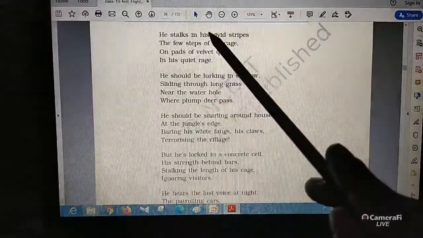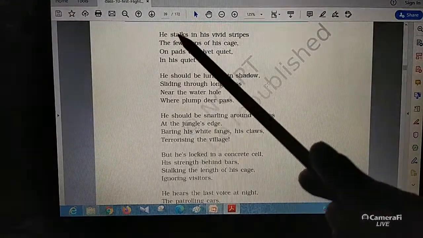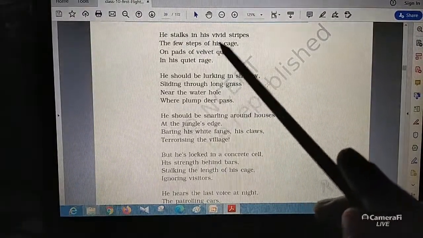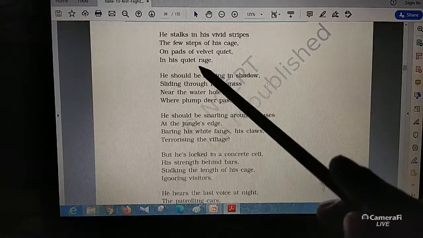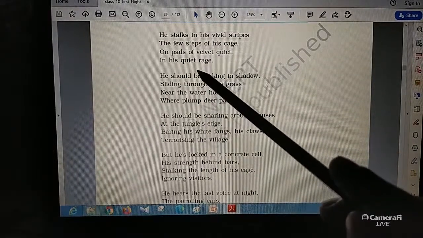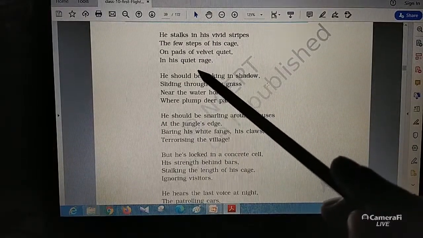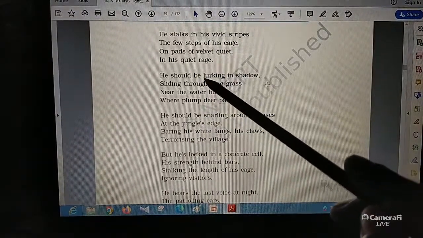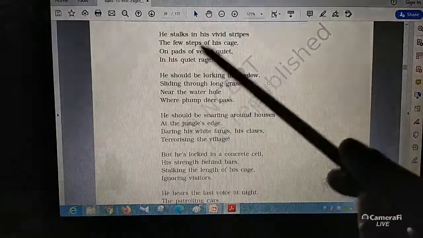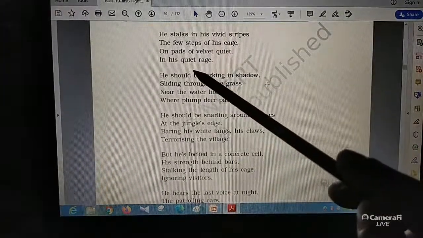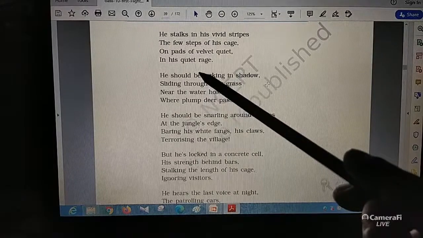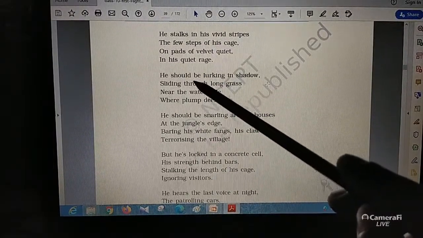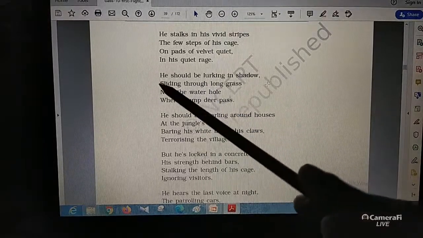What was the tiger doing in the cage? The tiger was walking slowly inside the cage. And what is the mood of the tiger? The tiger was in a sad mood. So this is the tiger inside the zoo. He is not in a good mood. But what is the tiger supposed to do here? The tiger is supposed to do something.